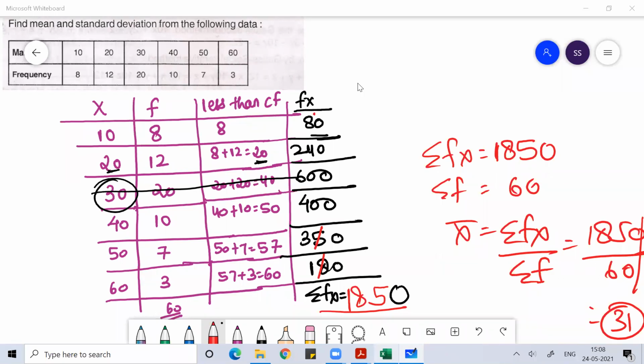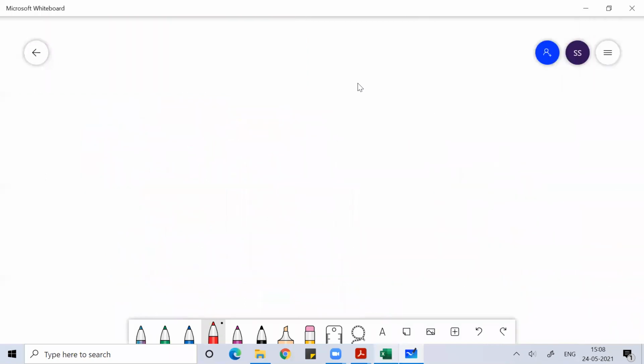The problem happens now when we are working on the calculation. The actual problem is when we are calculating mode.